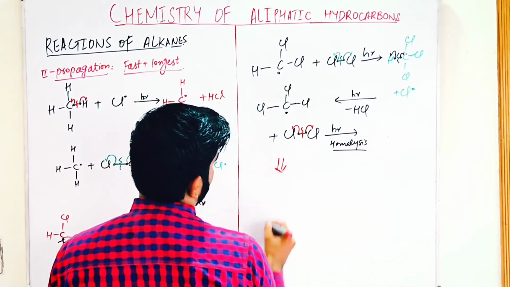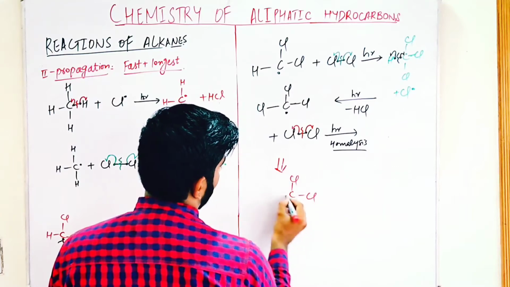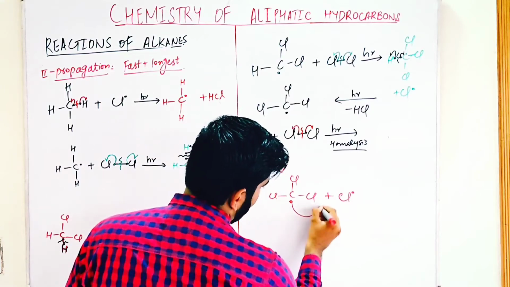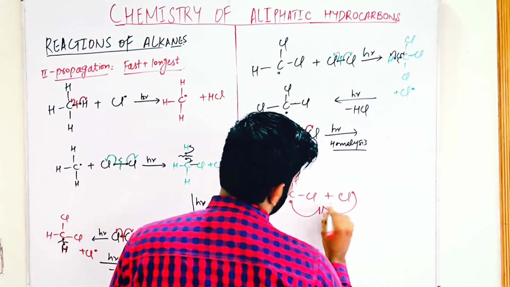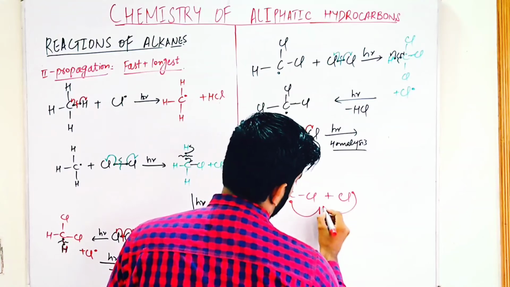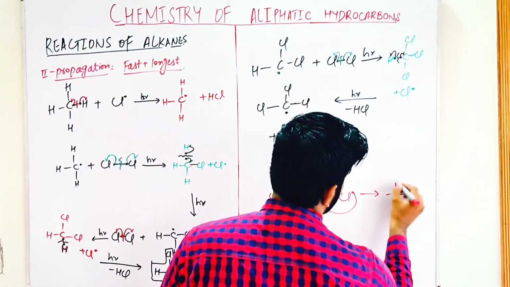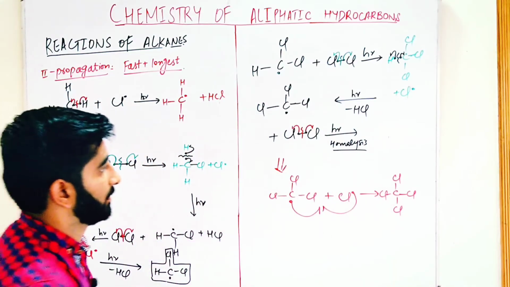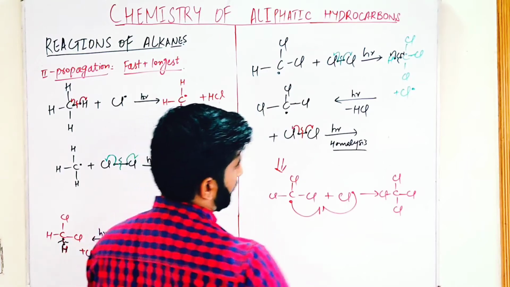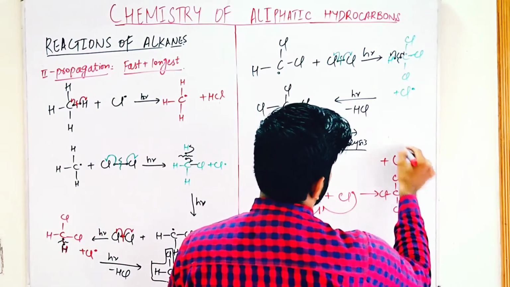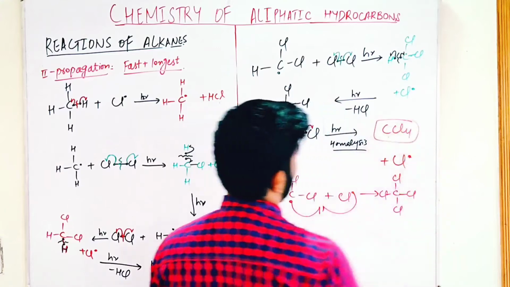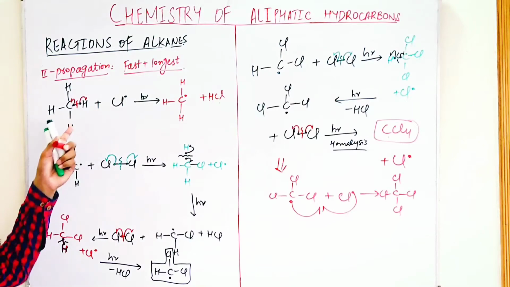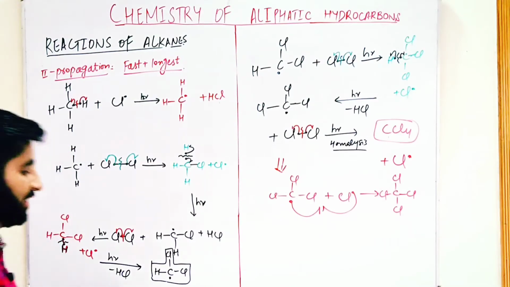if we extend this step, there is a chlorine and a free radical and one free radical. This free radical and this free radical combine, and there is formation of tetrachloromethane, that is called carbon tetrachloride, and a chlorine free radical is formed. Carbon tetrachloride is formed. So this is the free radical mechanism, and this is the second step, the propagation.